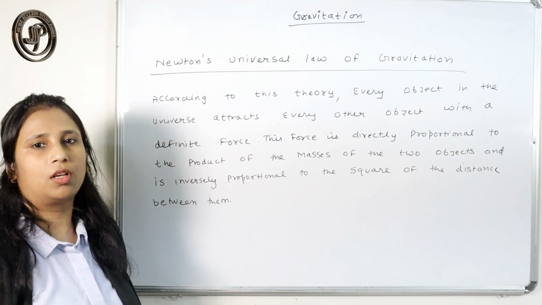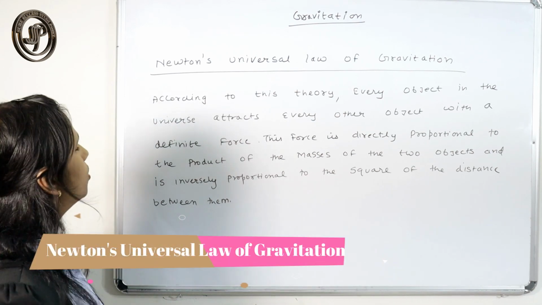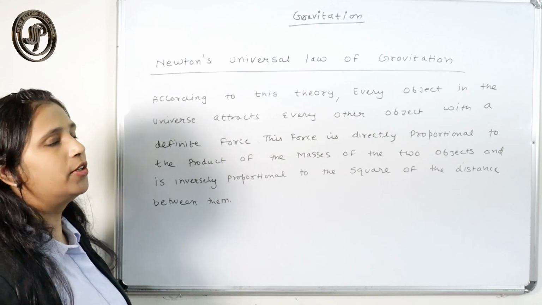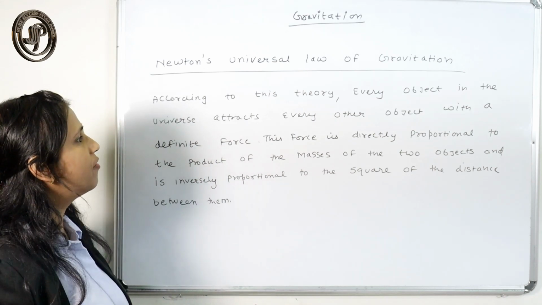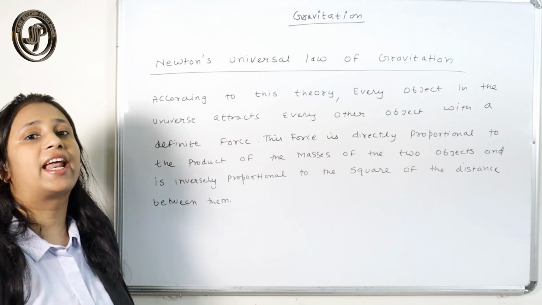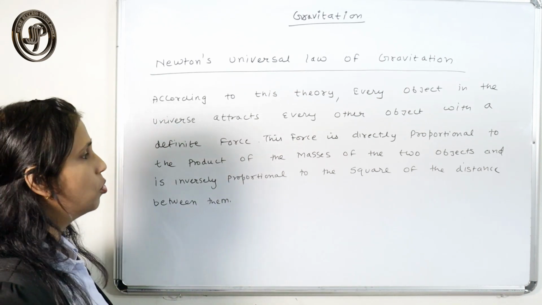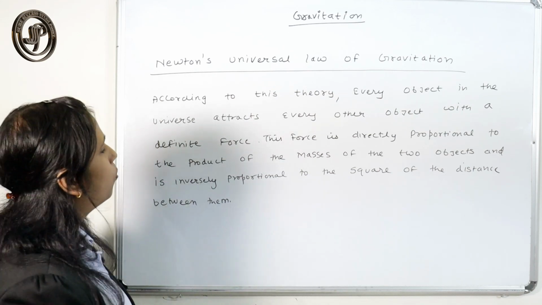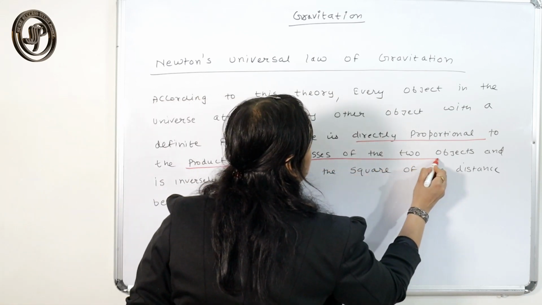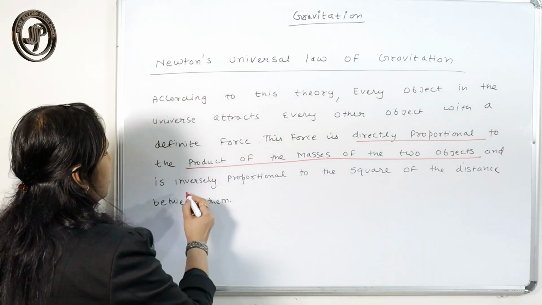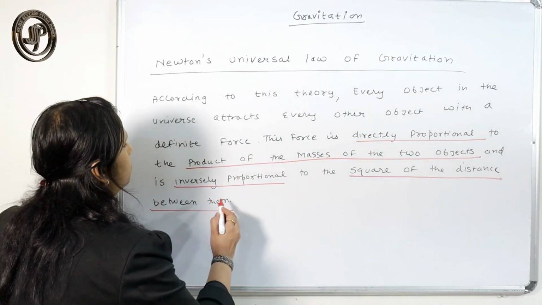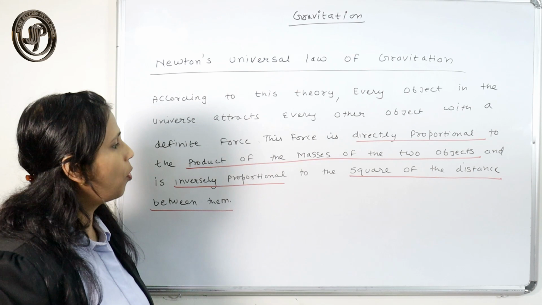Newton's universal law of gravitation. According to this theory, every object in this universe attracts every other object with a force. That force is called gravitational force. That force is directly proportional to the product of the masses of the two bodies and inversely proportional to the square of the distance between them. That is the important thing.